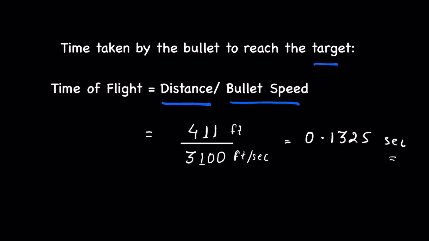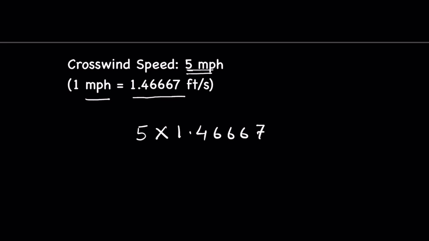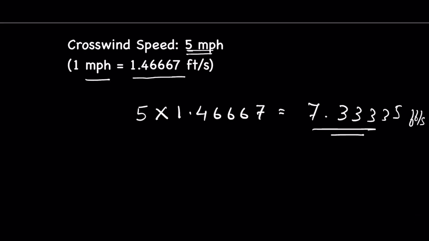Now, since there was some crosswind that day, let's say crosswind speed was 5 miles per hour, we will also convert it into feet. 1 mile per hour is 1.46667 feet per second. So if we convert it into feet, it will be 5 times 1.46667, that is equal to 7.33335 feet per second. So this is the crosswind speed, but the effective crosswind speed will be different.